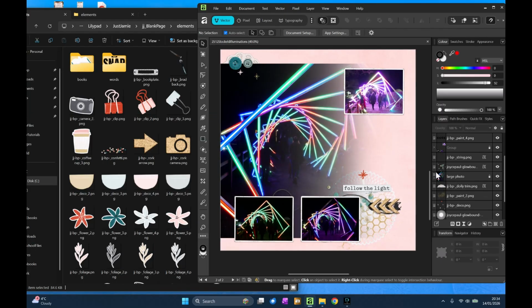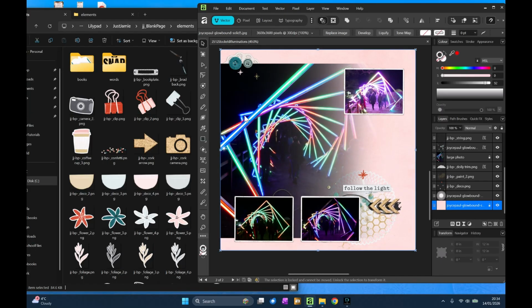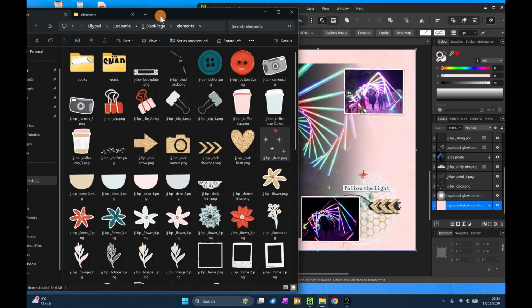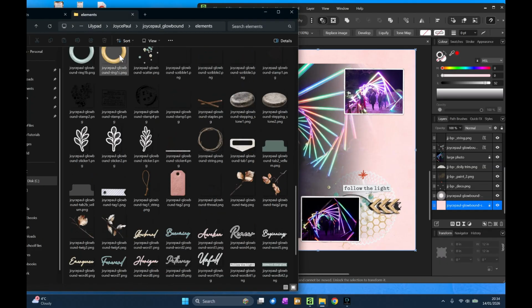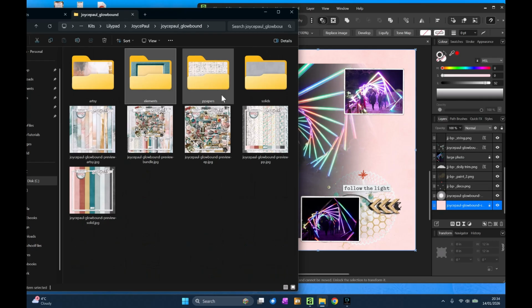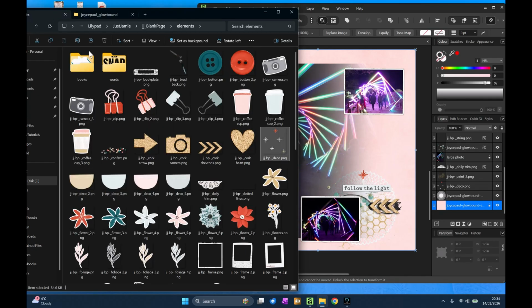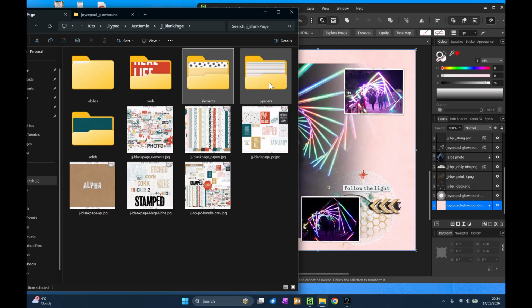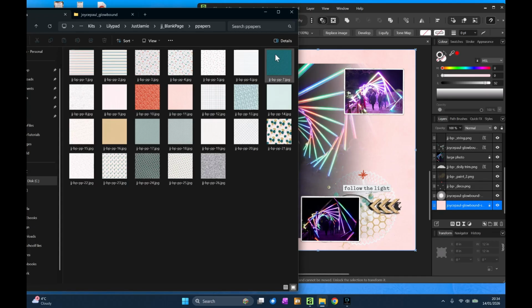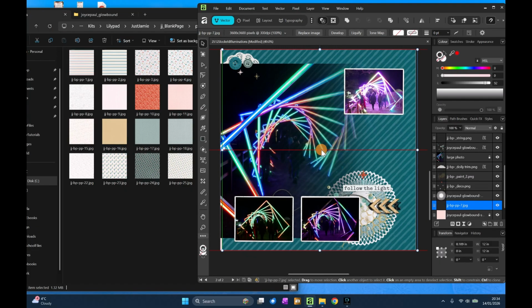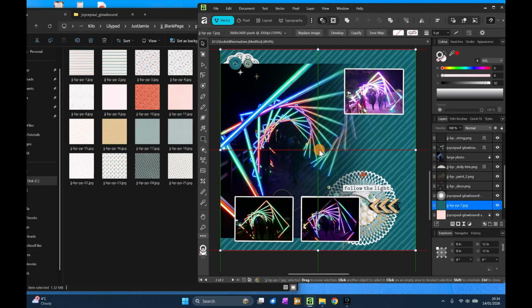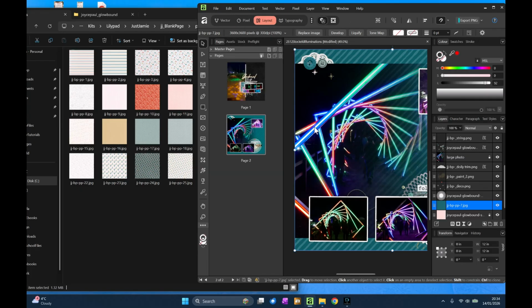So I'm going to just double check that background. Let's see what we have in here for, let's have a look at just Jamie's papers and see if there's something in there that says to me, try me. I wonder if it's worth trying that green again. Let's take us back into the layout studio.